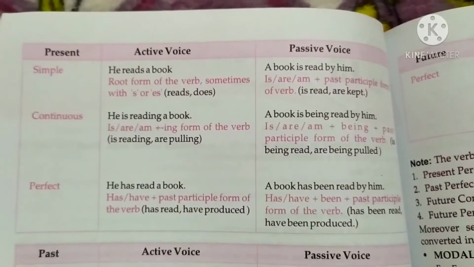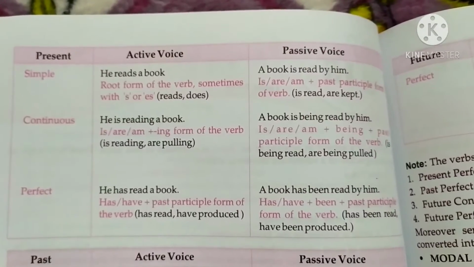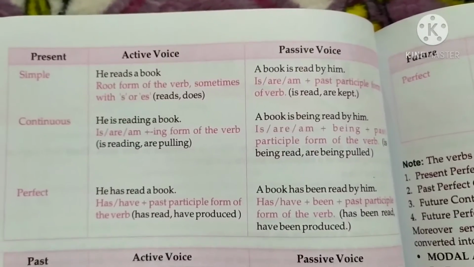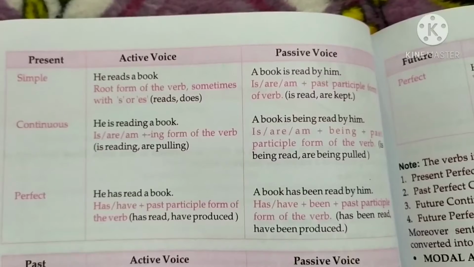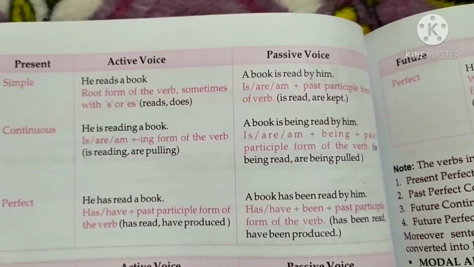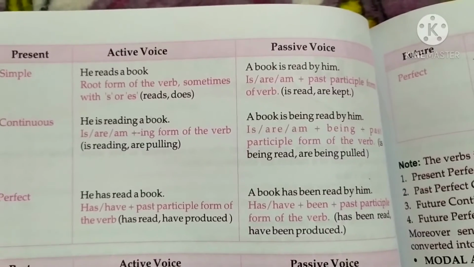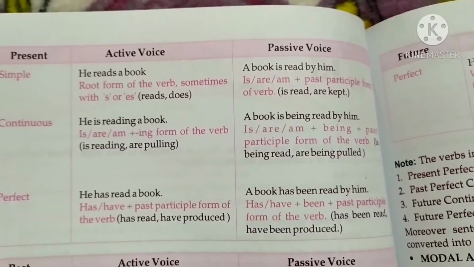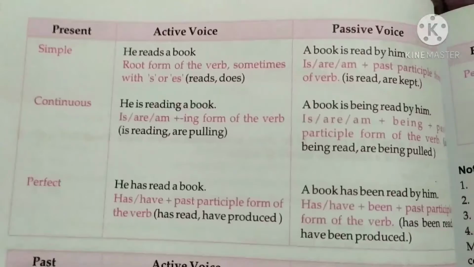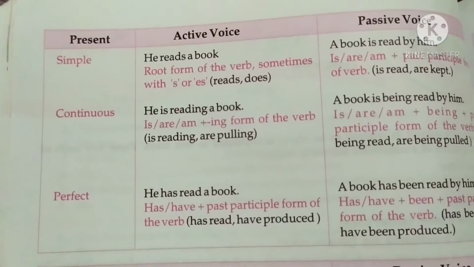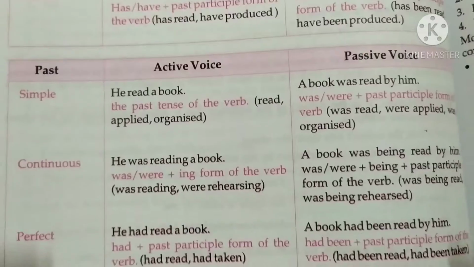How to make it? In simple, we are using is and the third form. In continuous, we are using is plus being and the third form. And in present perfect tense, we are using has, have plus been and the third form. I hope in present tense you understood all the forms, how to change and how to make them.